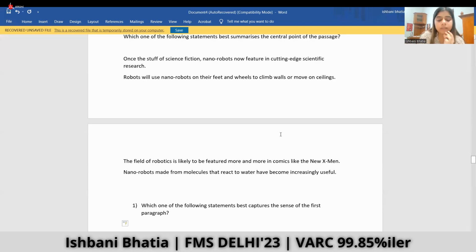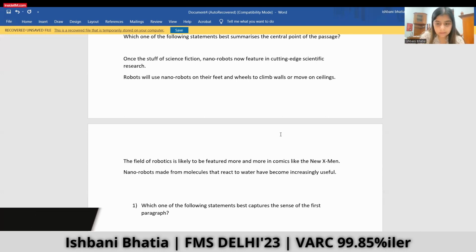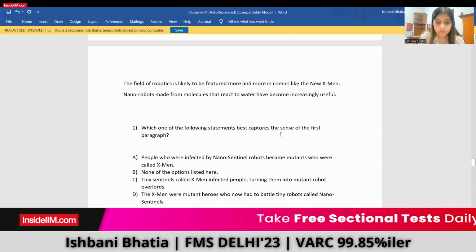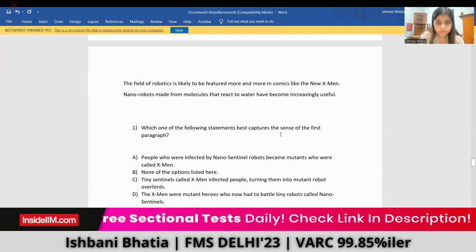The field of robotics is likely to be featured more and more in comics like the new X-Men, and nanorobots made from molecules that react to water have become increasingly useful. Which of the following statements best captures the sense of the first paragraph? Okay.